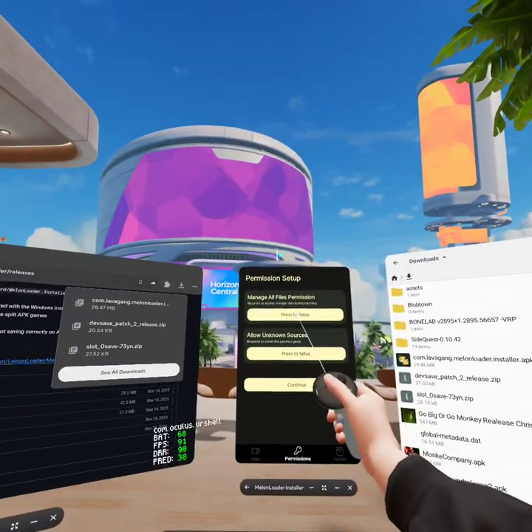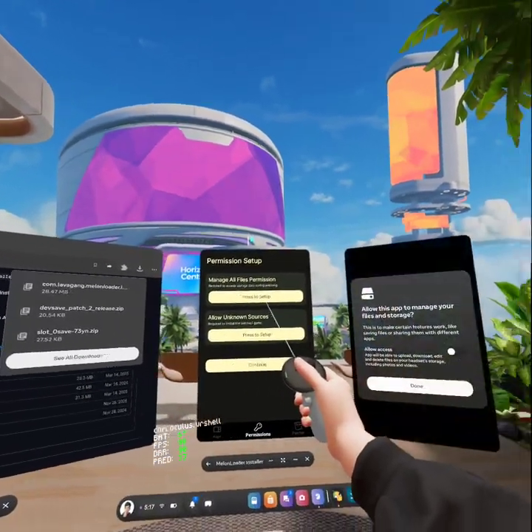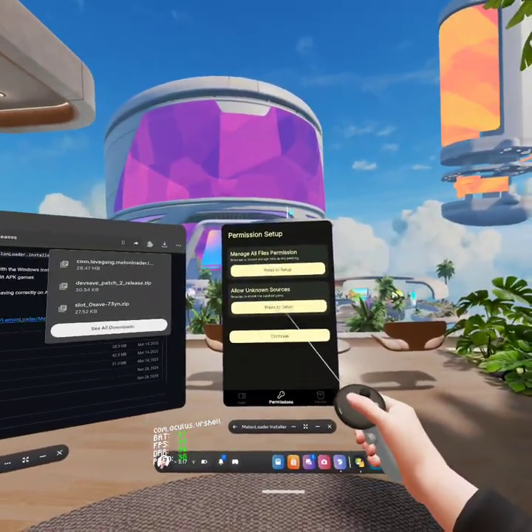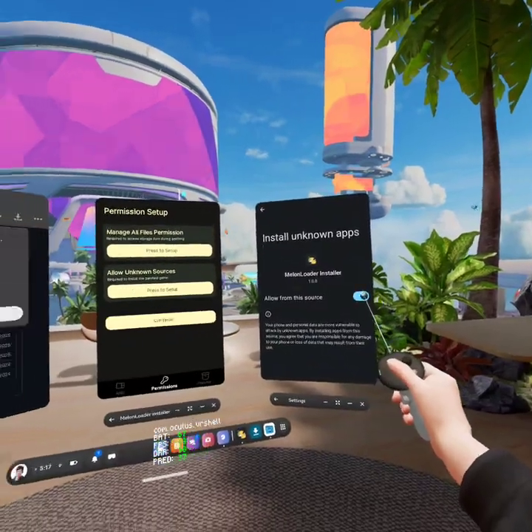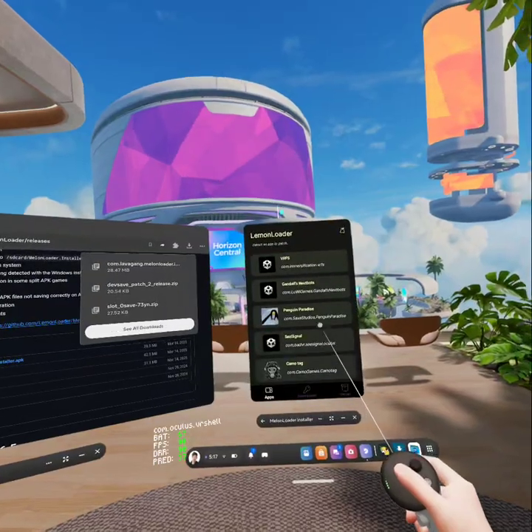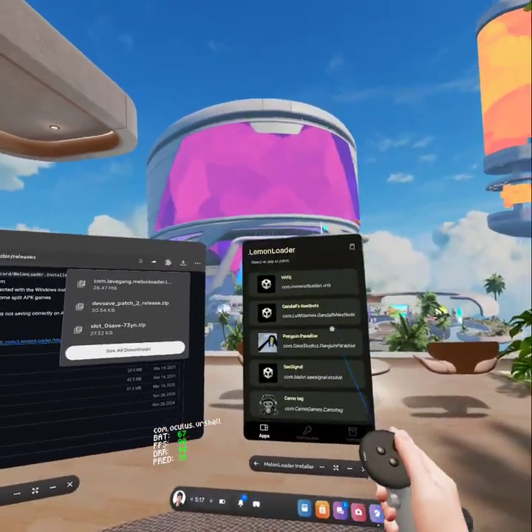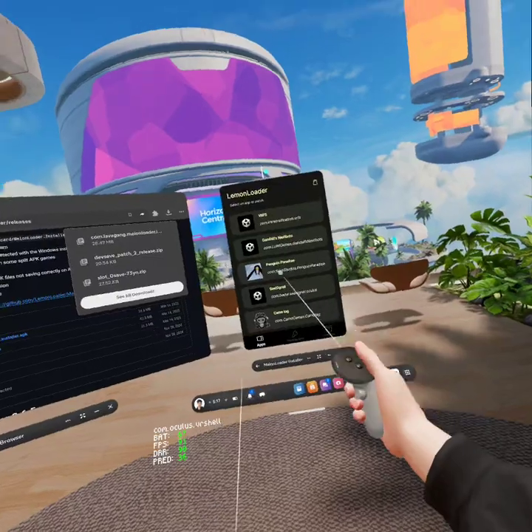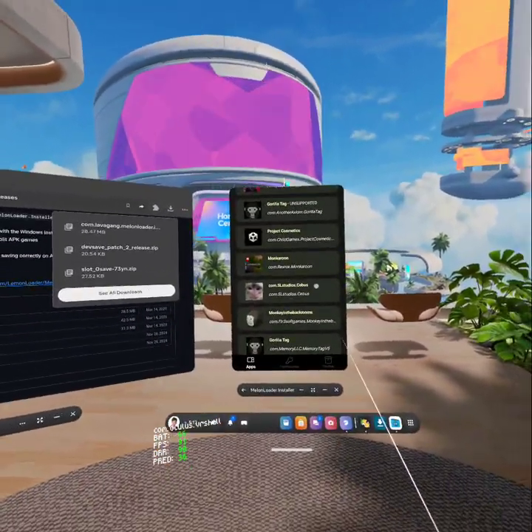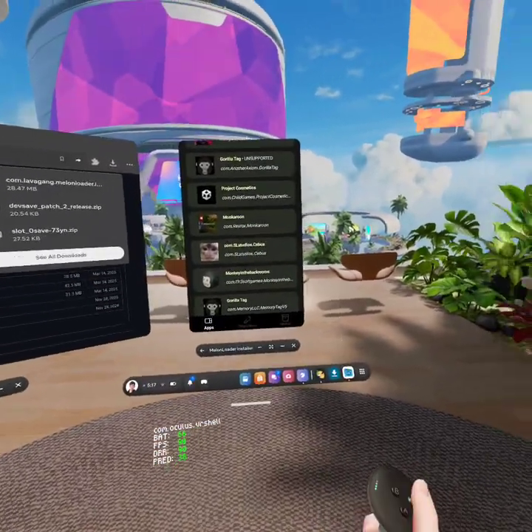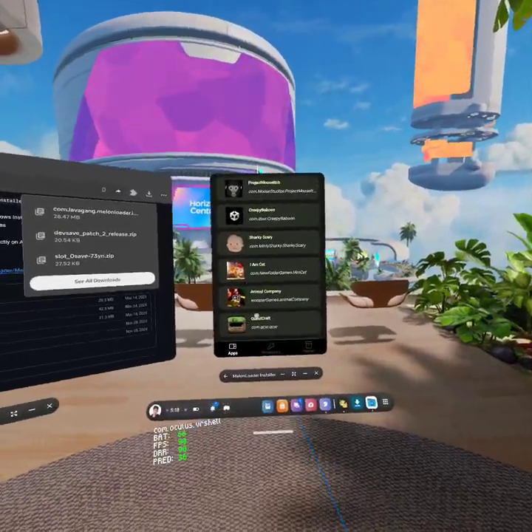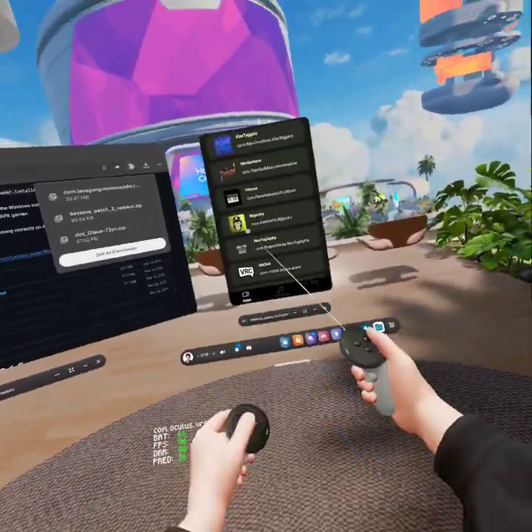Then press manage all files, and then allow it. So now, as you can see, you'll have this. And congrats, you have successfully installed Lemon Loader or Melon Loader, however you want to call it. Well, yeah, you have it.